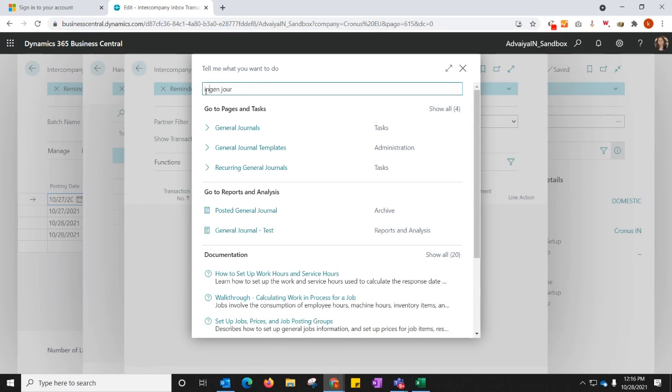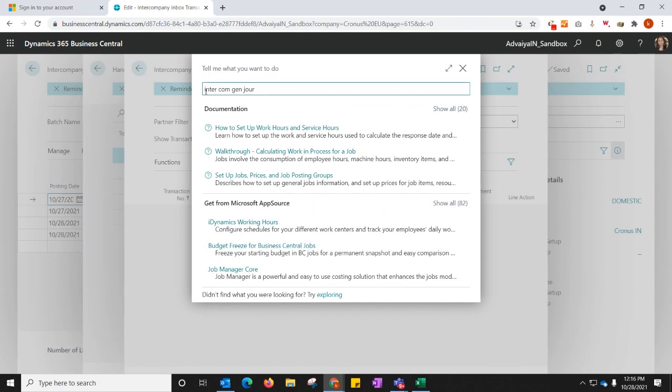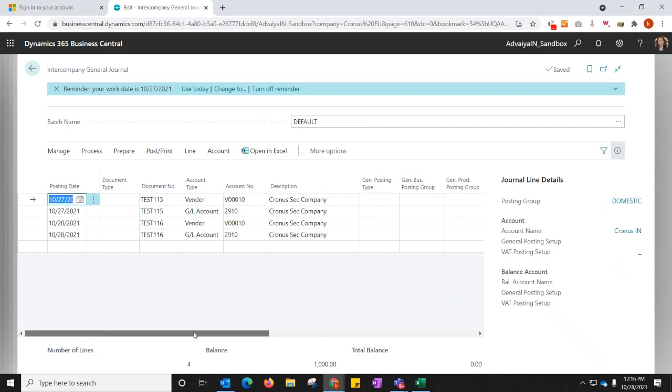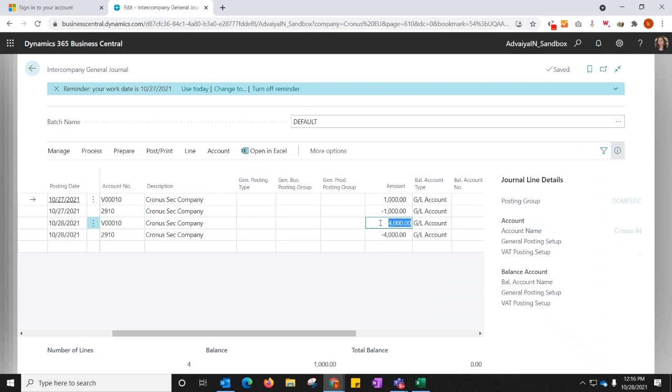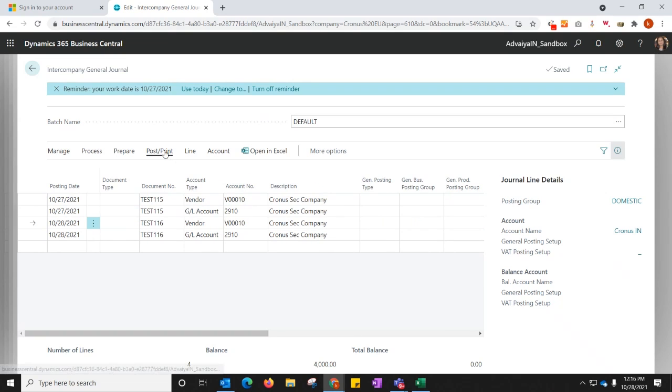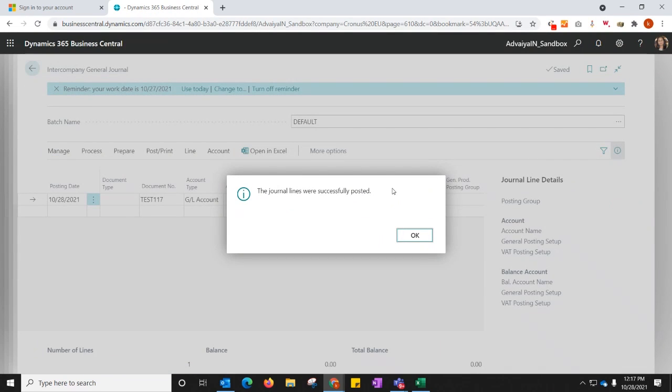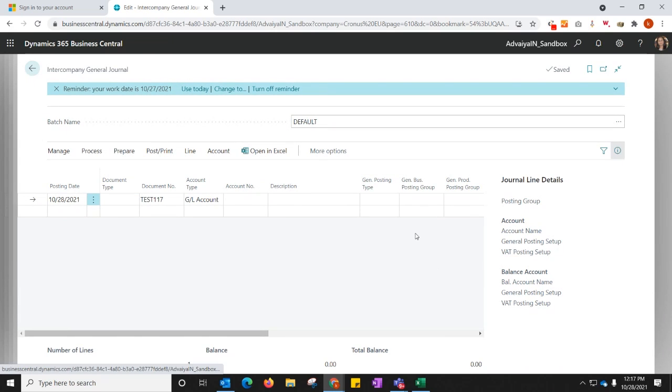If I go back and check my intercompany general journal again, it will show me that the payment has been made for 4,000. It has been deducted from here and credited to the other company. I can just post this payment, and it has been posted. So a single person can manage these transactions between the companies very easily using the same system. They do not need to juggle between different solutions or put in a lot of effort to do that.